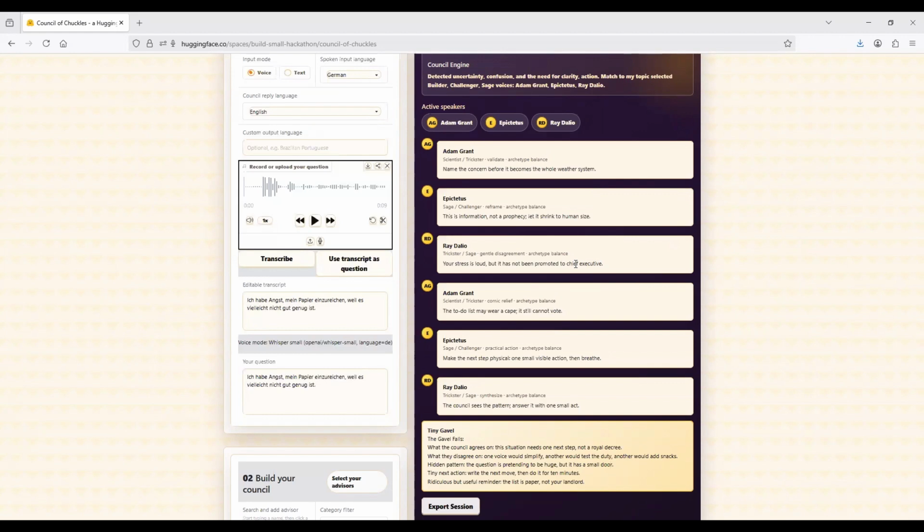So that's the focus of this app, to offer a light-hearted perspective on issues that might be too cumbersome to deal with. So this demo shows the voice pipeline. Essentially, it is: speak a question, transcribe it with Whisper Small, pass it through the council logic, and generate the multilingual response with a small model. And indeed, the idea is simple, right? When life starts getting too anxious, almost like a tiny dragon, call in the council.